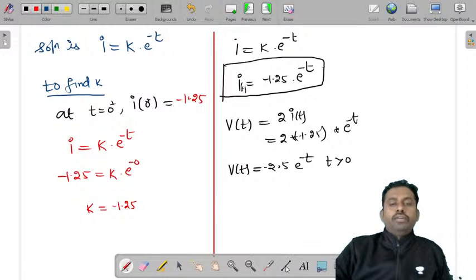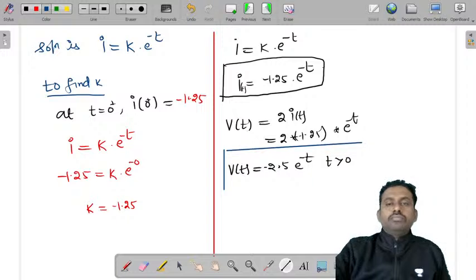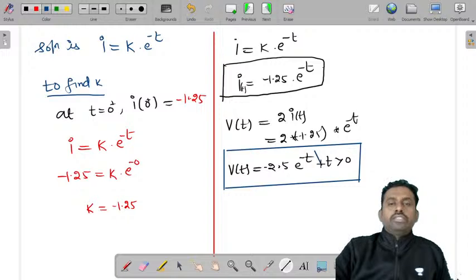This is the value of voltage for t greater than 0.